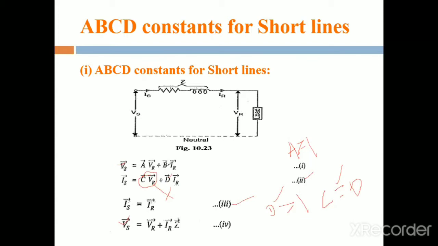Okay, next coming to the BIR. IR same. In that we are having the Z term.